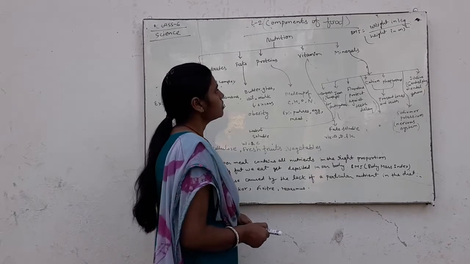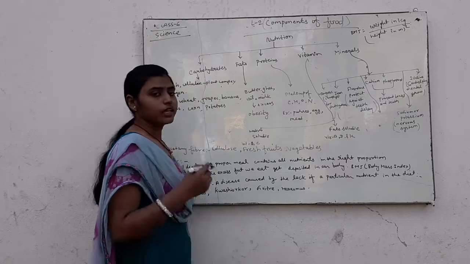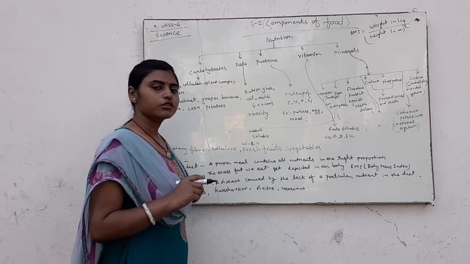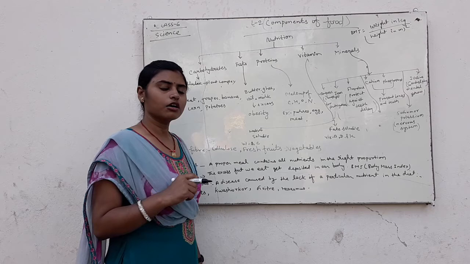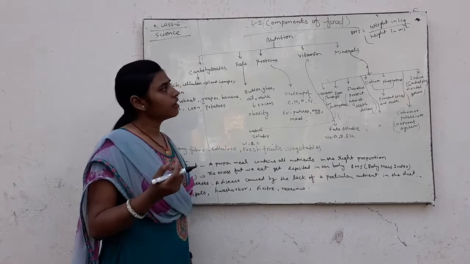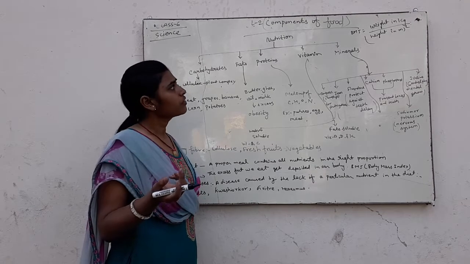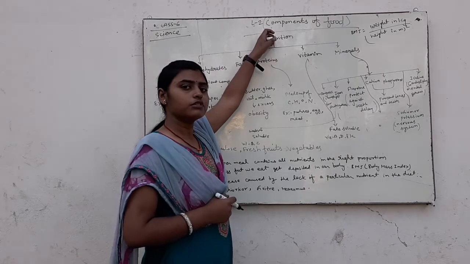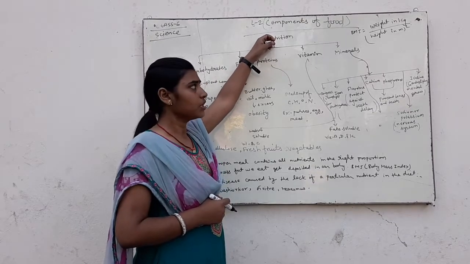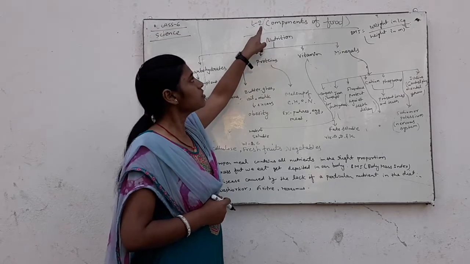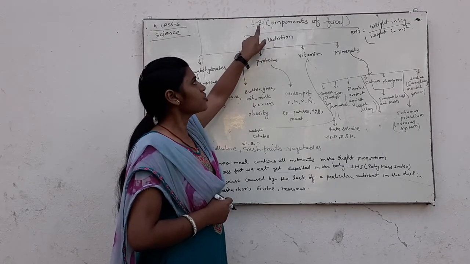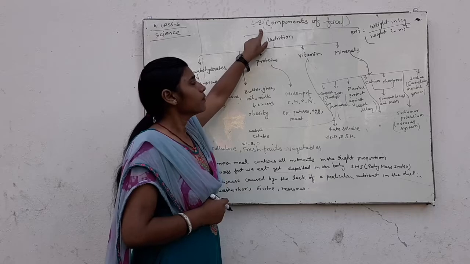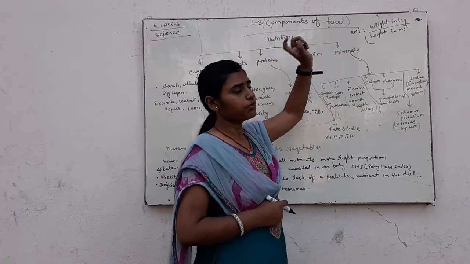You have already been taught lesson 1 about food: what is food and where does it come from. And our next topic, lesson 2, is components of food.